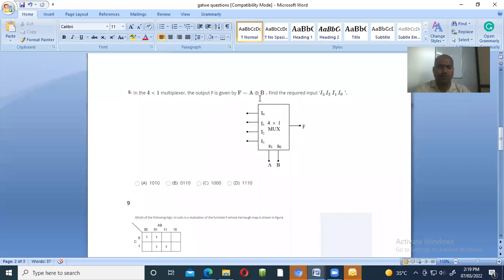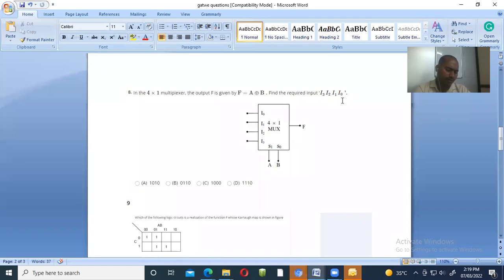Okay, now what they have to tell is that in the 4:1 multiplexer the output F is given by A XOR B. Find the required inputs I3, I2, I1, I0. Now whatever the values, 0 1 1 0, right? For that purpose start from I3: for I3 it is 0, for I2 it is 1, for I1 it is 1, and for I0 it is 0.